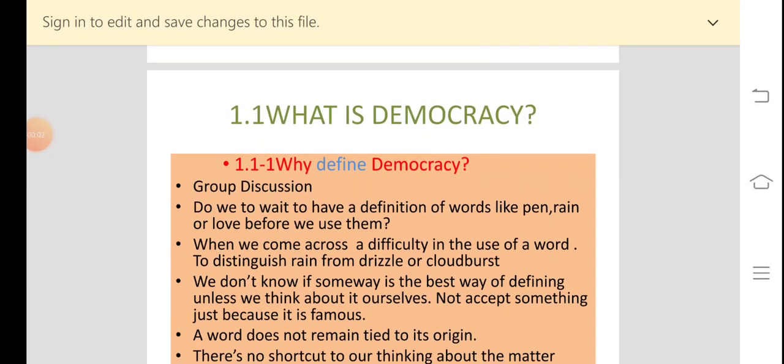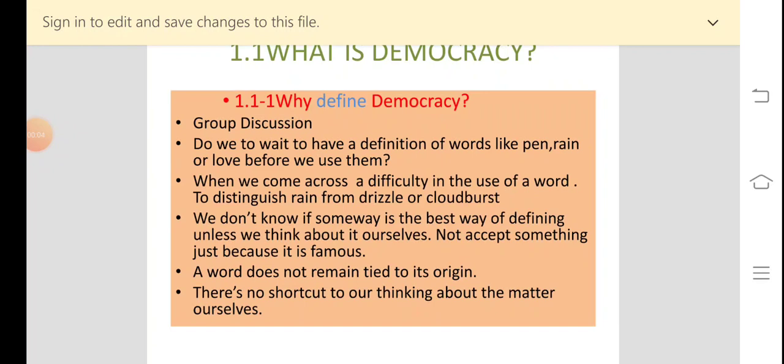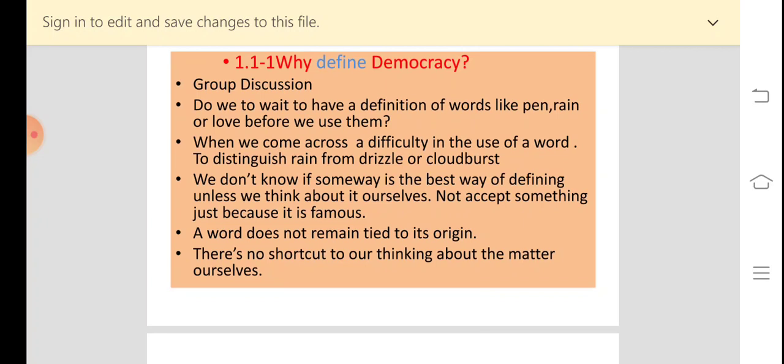There's another girl, Ribang. She asked the teacher, why do we need to work on a definition? The other day, the teacher herself quoted Abraham Lincoln. Abraham Lincoln said, democracy is a government of the people, by the people, and for the people. She says that in Meghalaya, all the people rule over themselves, and this is accepted by everyone. So she asked the teacher, why do we need to change that?